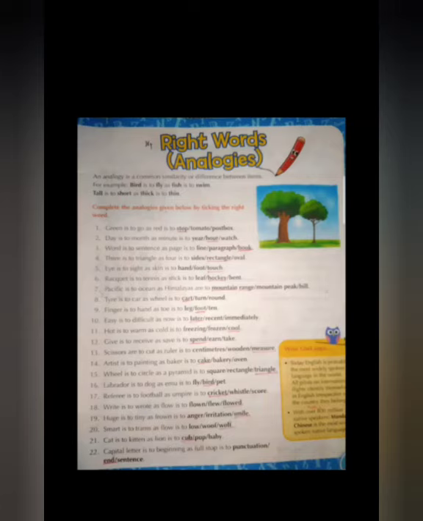Labrador is to dog as emu is to bird. B-I-R-D, bird. 17th one.